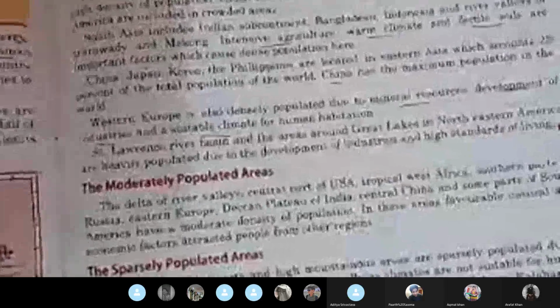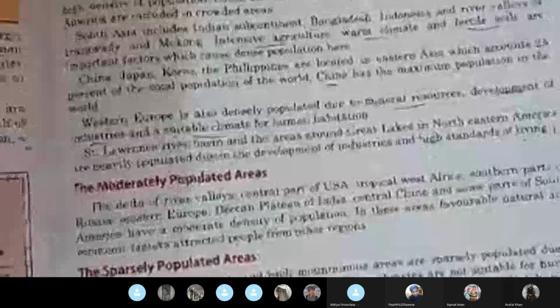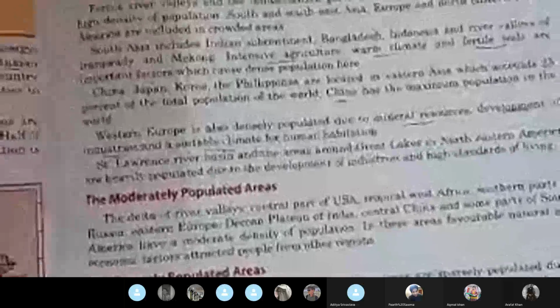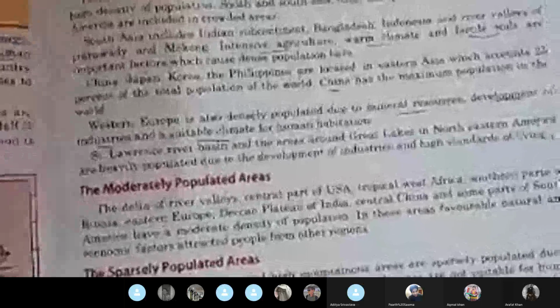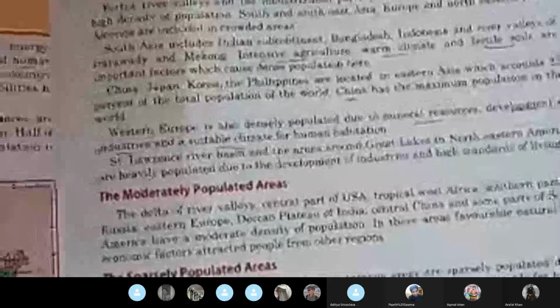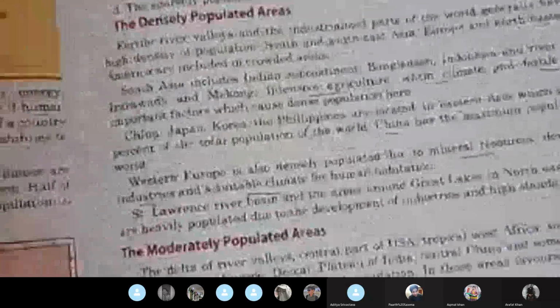Obviously, the places which are comfortable, which are having easy supply of food and water, will be more thickly populated than the places, say, on the mountains or in the desert areas. So we yesterday talked about the densely populated areas. And now we come on to the second category into which the world is divided.